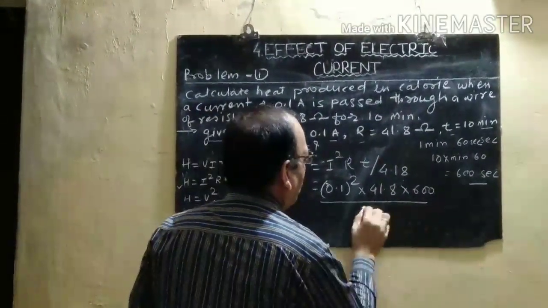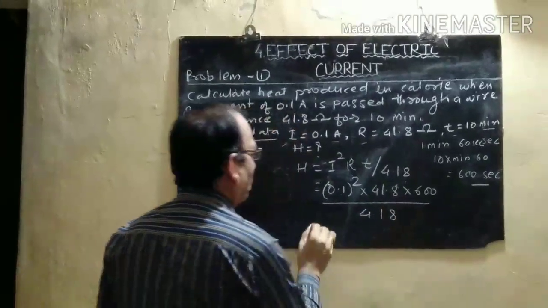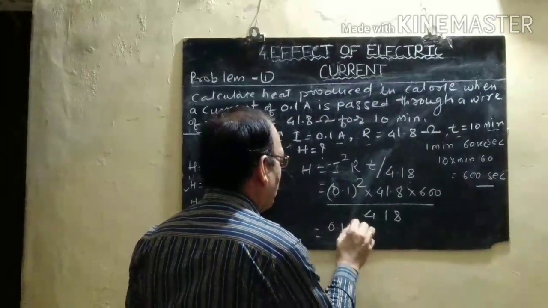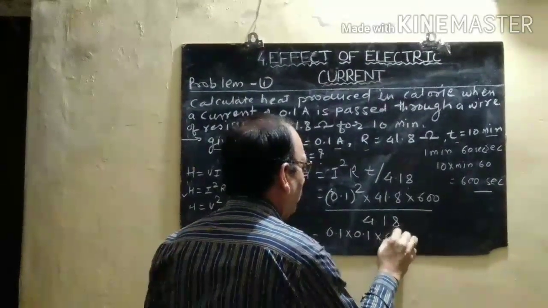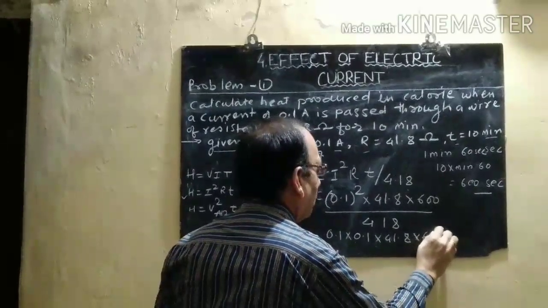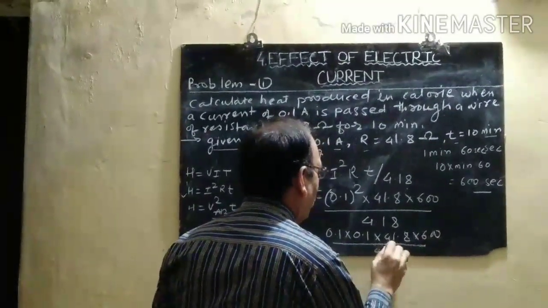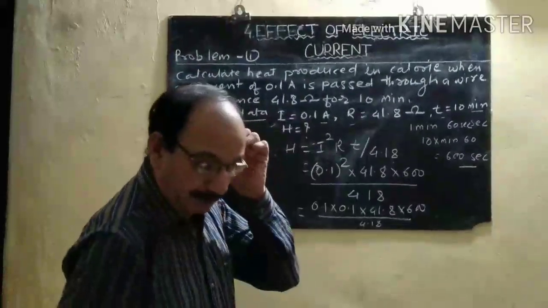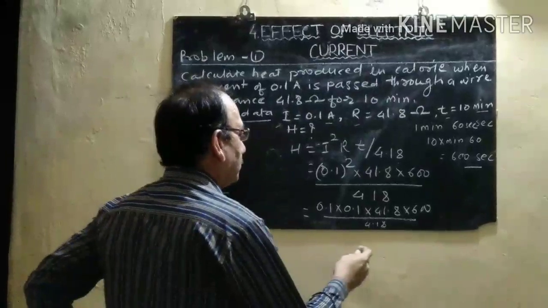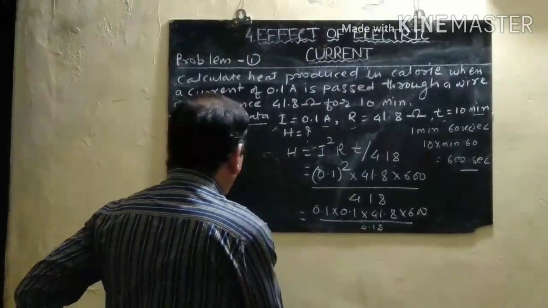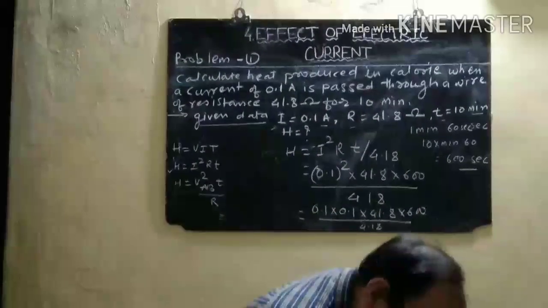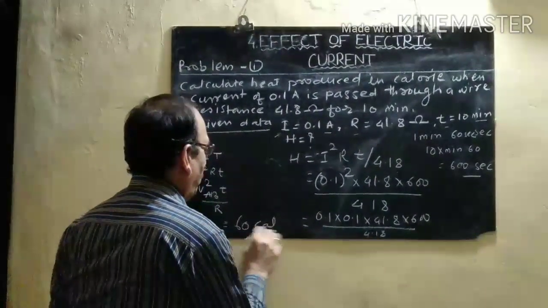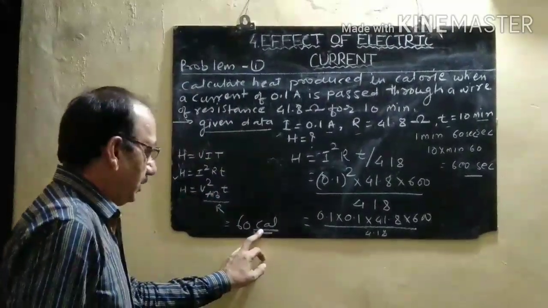So by calculating this, 0.1 into 0.1 into 41.8 into 600 divided by 4.18. The answer, by calculating all this, will be near about 60 calories, because we measure the heat in calories.